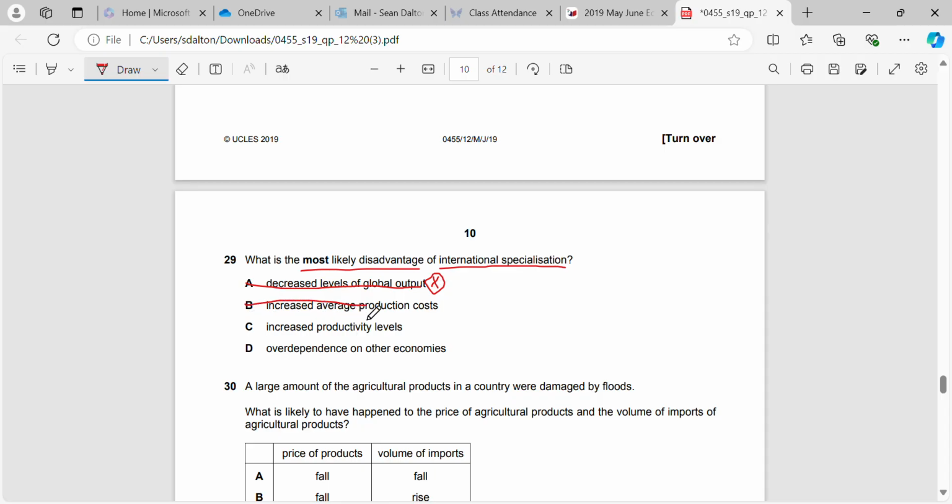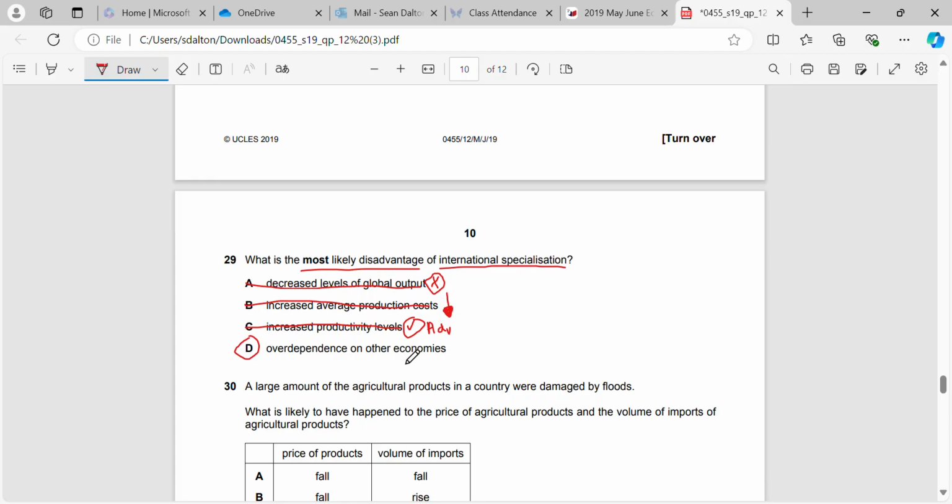It will not result in average costs going up, it will result in average costs coming down, because we're only focusing on making the products we're good at. So we should have good economies of scale with those products. It will result in increased productivity levels, but that is an advantage, not a disadvantage of international specialization. So the correct answer here is D, over-dependence on other economies.